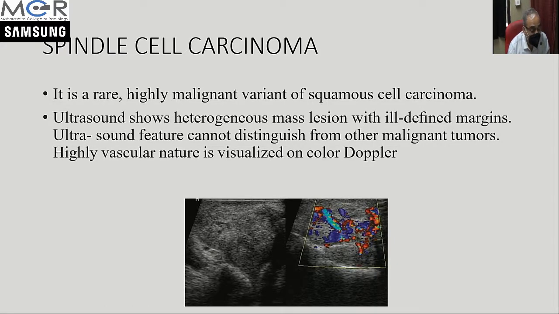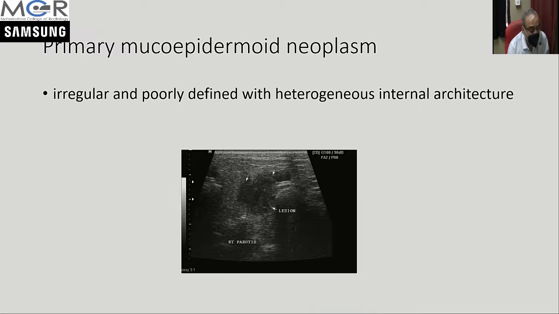Spindle cell carcinomas are a rare but highly malignant variety of squamous cell carcinoma, and they can occur in the salivary glands. You can see this heterogeneous lesion with very high vascularity. Primary mucoepidermoid neoplasms are also seen in the submandibular and parotid gland, and appear as an irregular, poorly defined mass, and we can have this heterogeneous internal architecture.